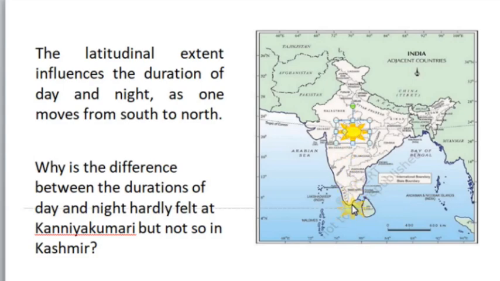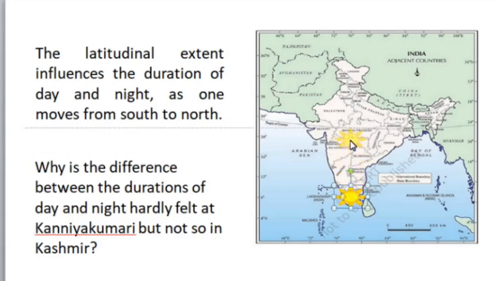Sometimes the position of the sun may be just over the equator. At that time, wherever the sun is, that region experiences equal duration of day and night. Sometimes it is touching the landmass of India, so that region experiences the equal duration of day and night.